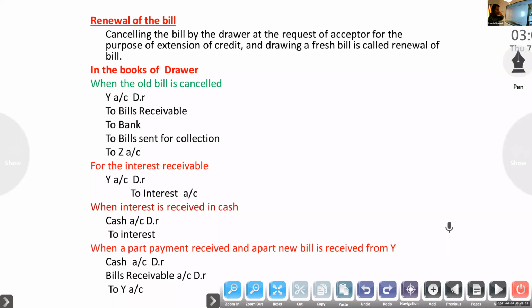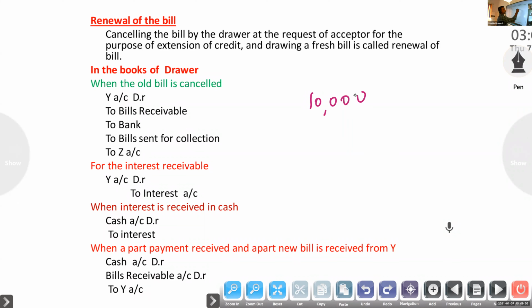If the drawer agrees to those conditions, then it is called renewal of the bill. If the drawer agrees, a new bill will be drawn for the full amount or a part amount.